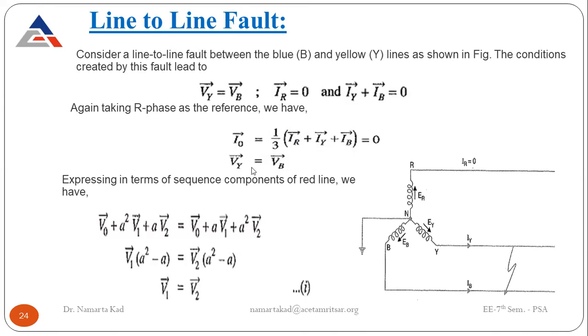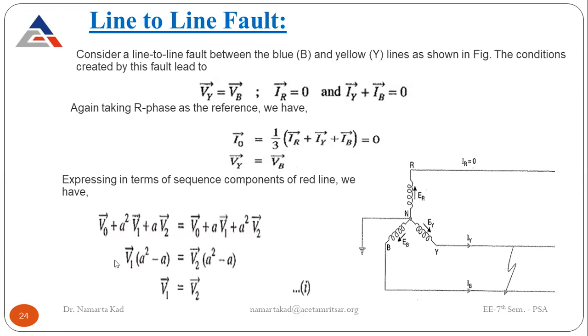And as Vy is equal to Vb, just put down their complete formulas. Vy is equal to V naught plus A square V1 plus A V2, and Vb is equal to V naught plus A V1 plus A square V2. V naught, V1 and V2 are the sequence voltages.